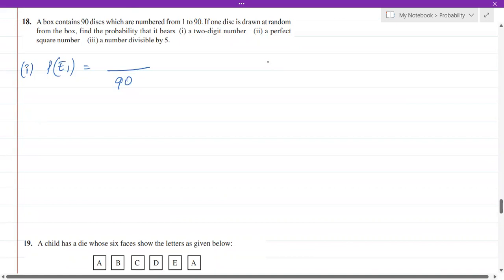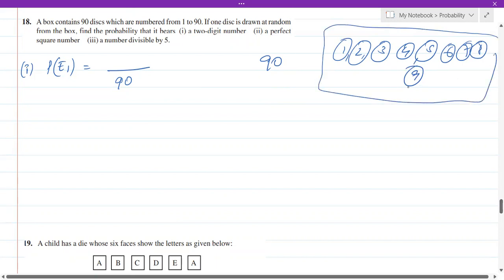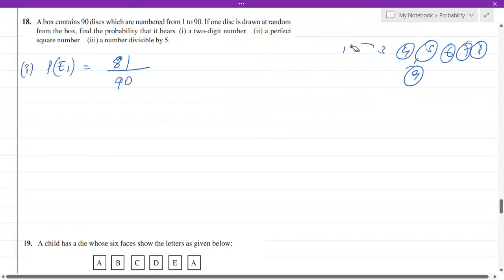Now, out of 90 discs, only 9 discs, that is the discs which are numbered 1, 2, 3, 4, 5, 6, 7, 8, 9. Only these 9 discs are single digit. Rest are double digit, isn't it? Therefore, in this 90, 9 are single digit, which means the rest are double digits. So out of 90, 81 discs are double digits. Therefore, the probability will become 81 by 90.